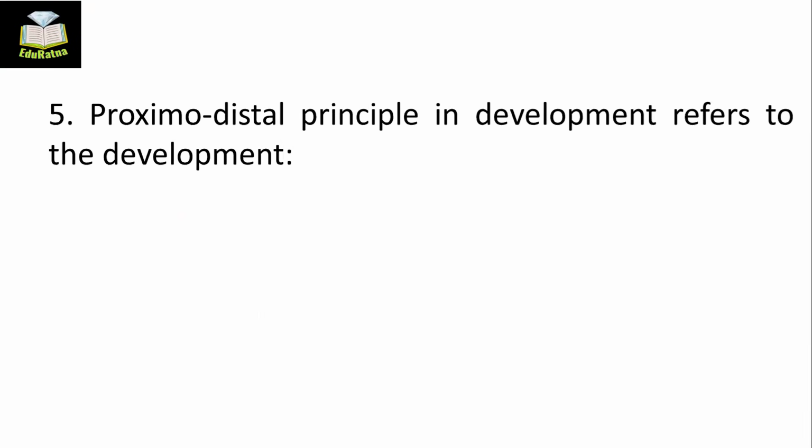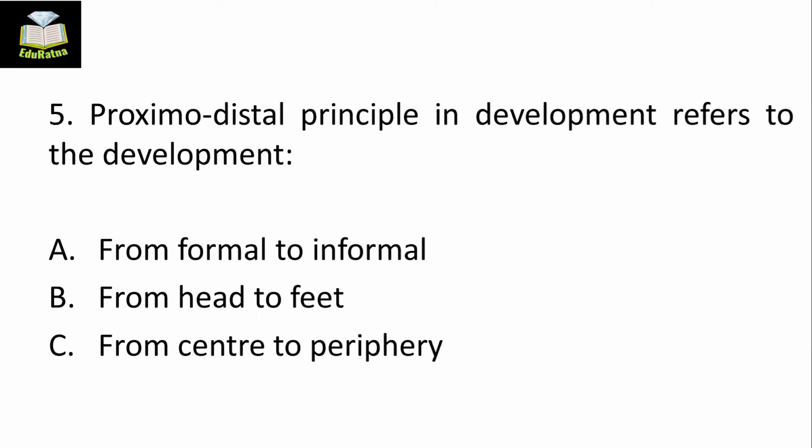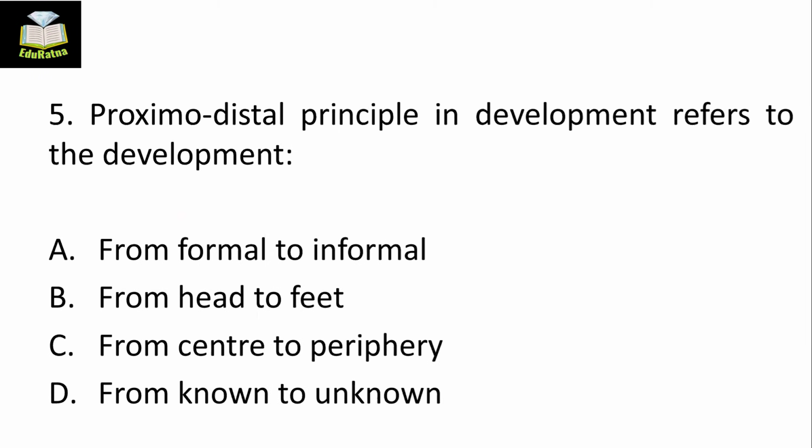Proximo-distal principle in development refers to the development of. Proximo-distal principle is a principle of development which refers to what? From formal to informal, from head to feet, from center to periphery, from known to unknown. This kind of development moves from what?